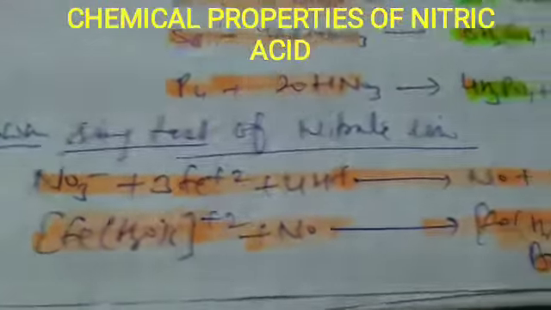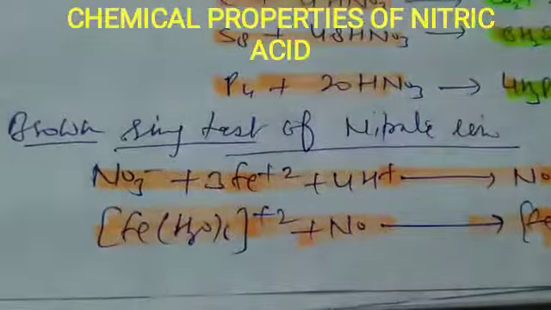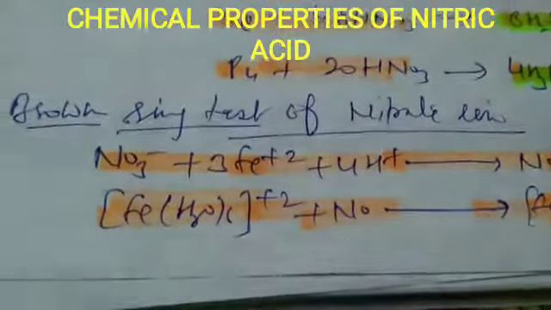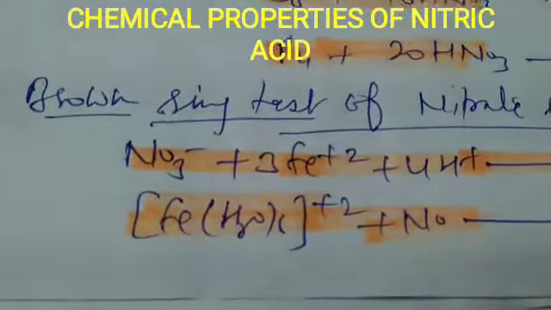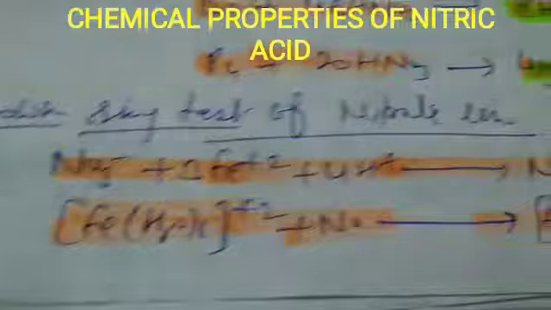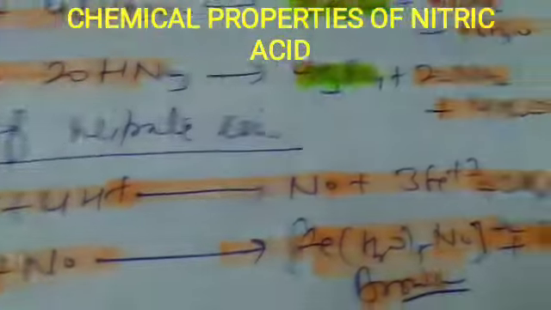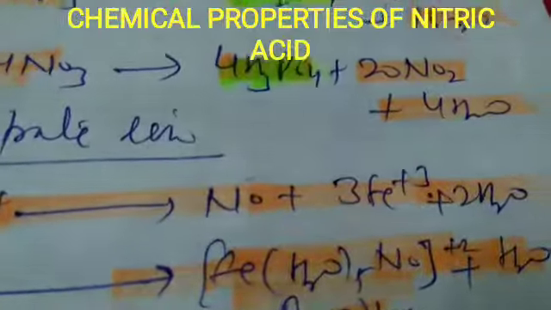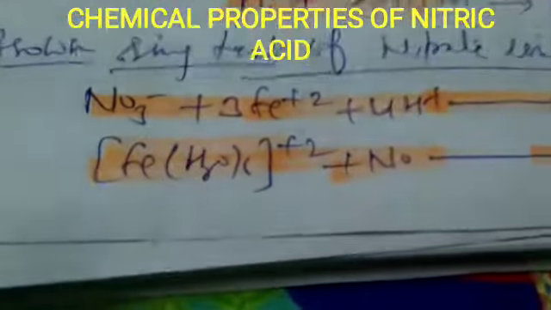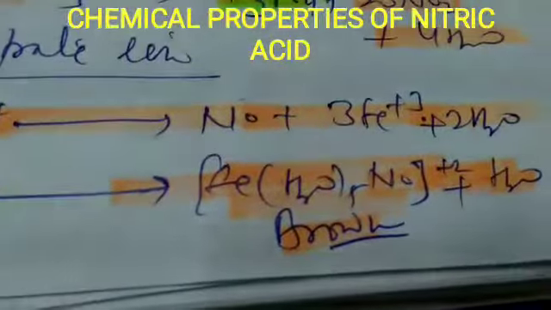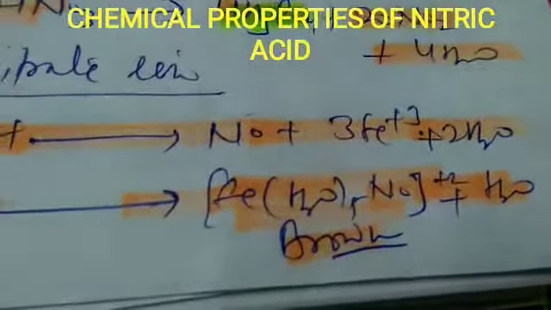Brown ring test of nitrate ion. This we perform in our laboratory during practicals. In this, the nitrate ion, NO3, is treated with ferrous ion. In presence of acid, nitric oxide is formed, and this nitric oxide gives a brown color with the ferrous ion.